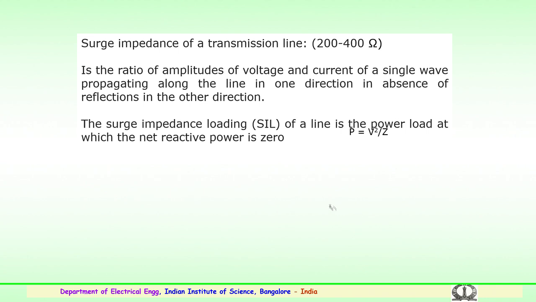It is simple: if there is a sending end, we have a receiving end.